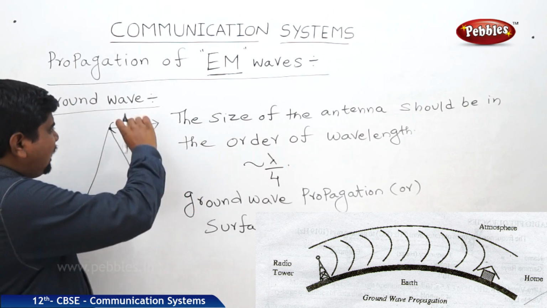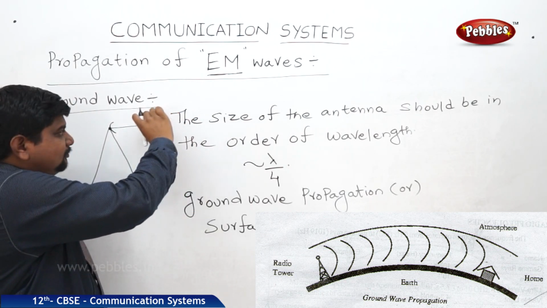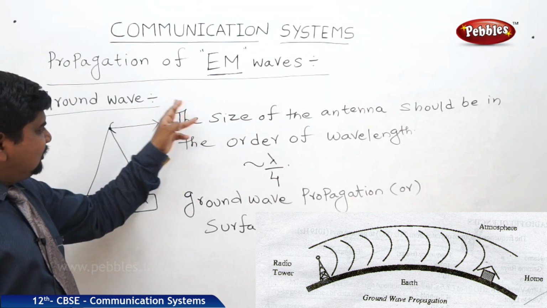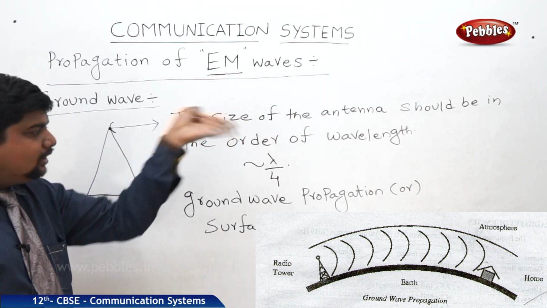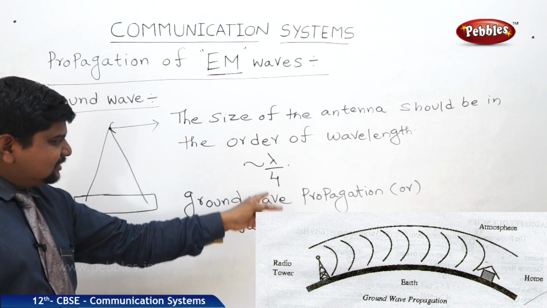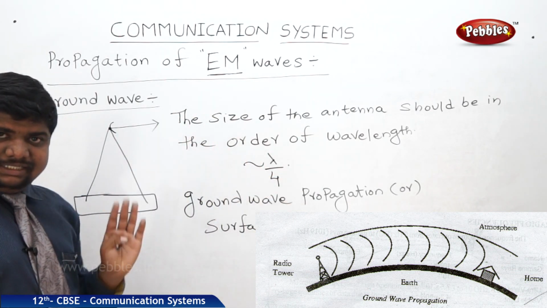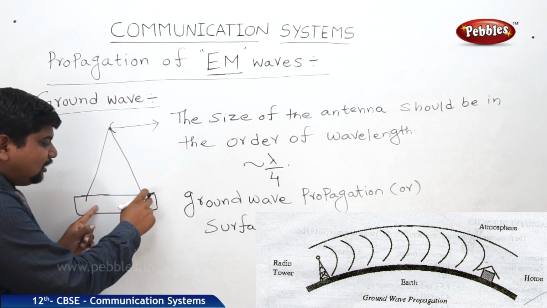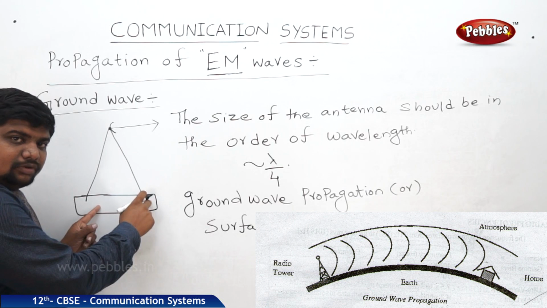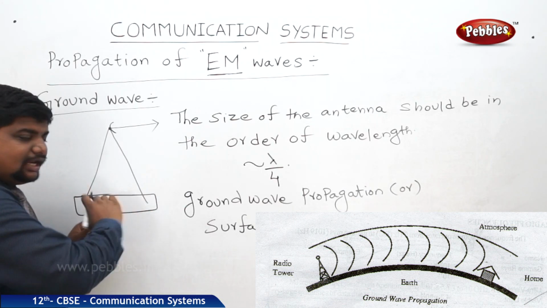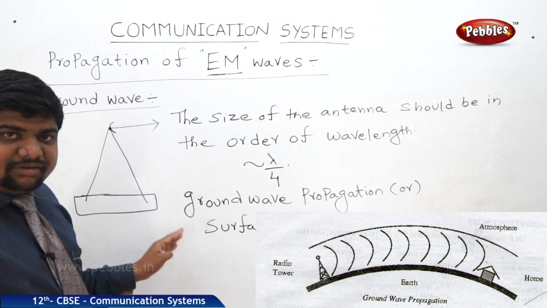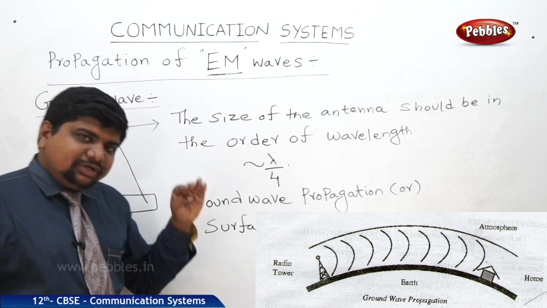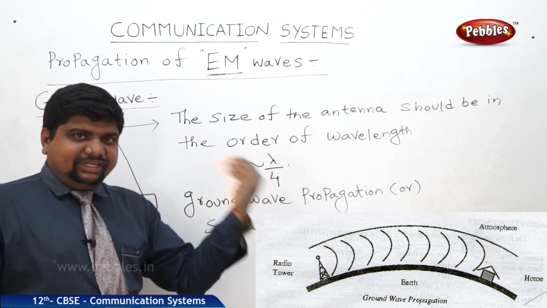So why does the antenna release the wave? That wave should go to the limits of the height of the tower, and whenever the limit is not reachable, the wave goes into attenuation because of the surface wave energy, and the ground induces a current on the poles. Like that, the strength of the wave is going to decrease. Whenever the strength of the wave decreases, that phenomenon is called attenuation.